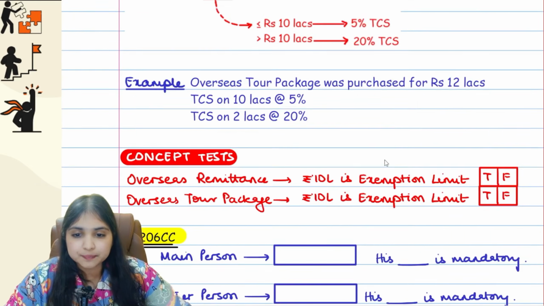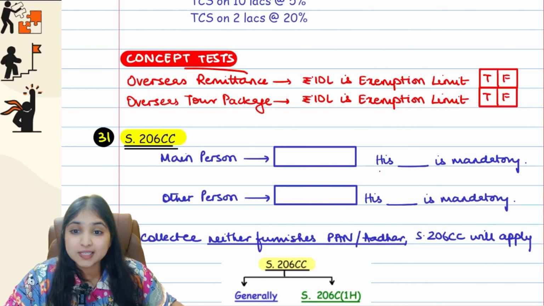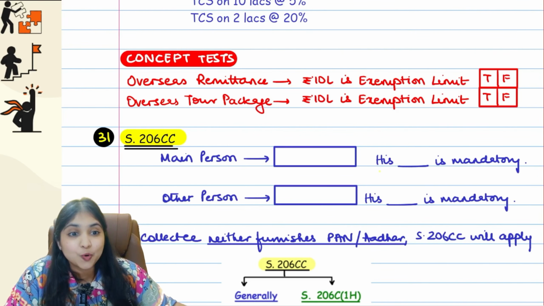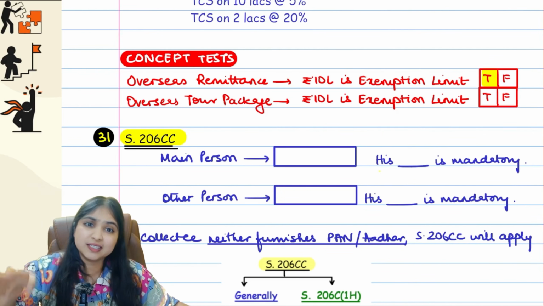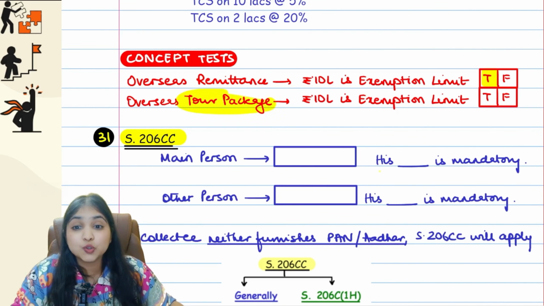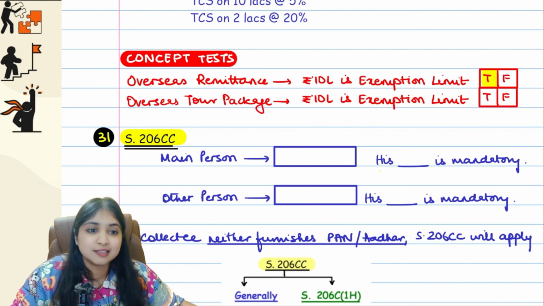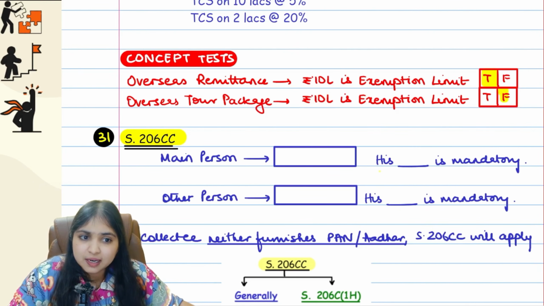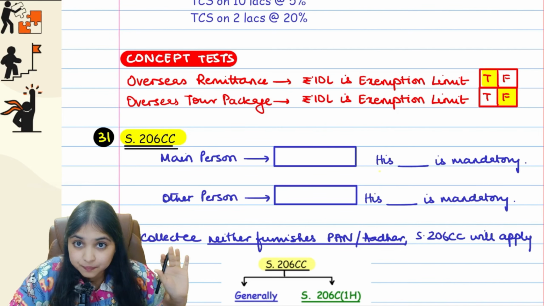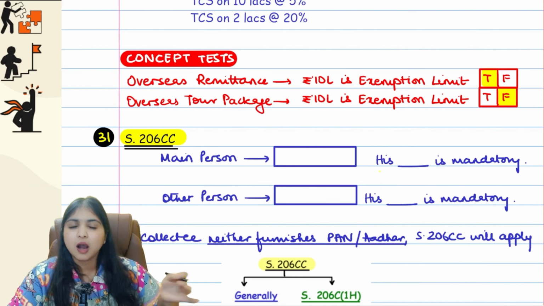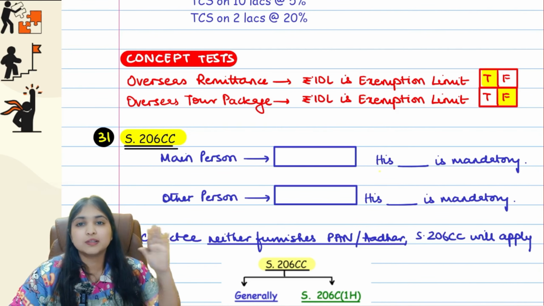Okay guys, now listen. Look at this concept test. Overseas remittance, the first limb. Can I say 10 lakhs is exemption limit? True or false? Can I say up to 10 lakhs no TCS? Yes guys, it's going to be true. Up to 10 lakhs no TCS in overseas remittance. Only if I remit more than 10 lakhs, only then whatever is the excess, TCS. But overseas tour package, what we are just now learning, the second limb, there also can I say up to 10 lakh no TCS? No. Whether it is within 10 lakhs, whether it is more than 10 lakh, TCS will apply. Only thing is TCS rate will change. Up to 10 lakhs, only 5% TCS. More than 10 lakhs, 20% TCS.